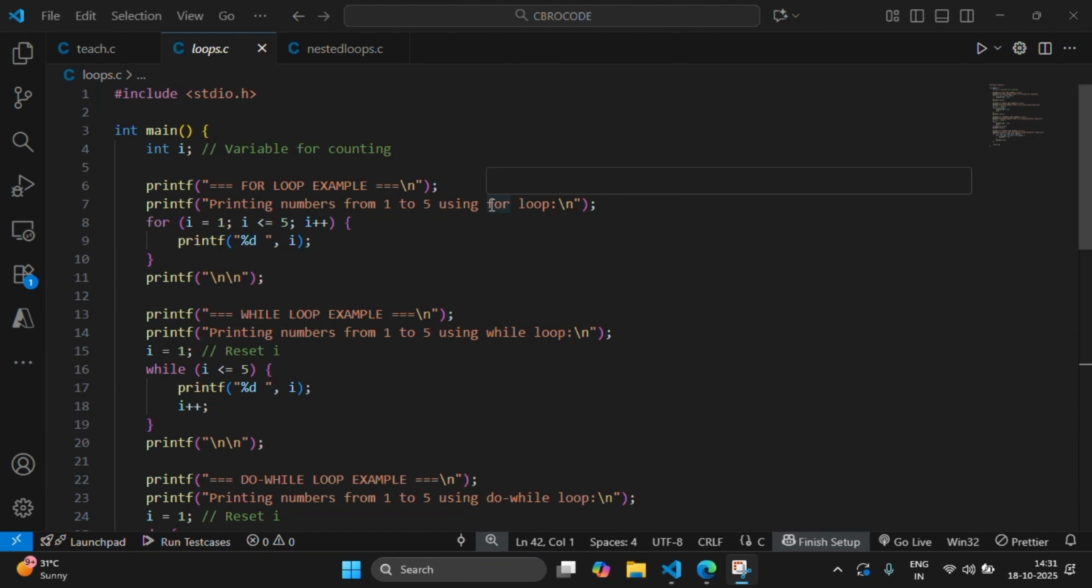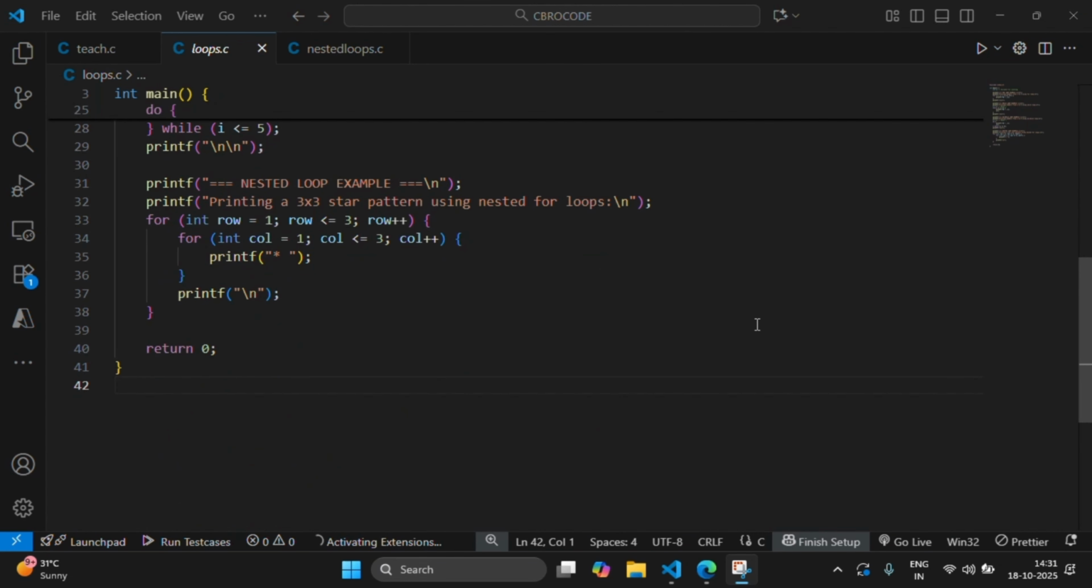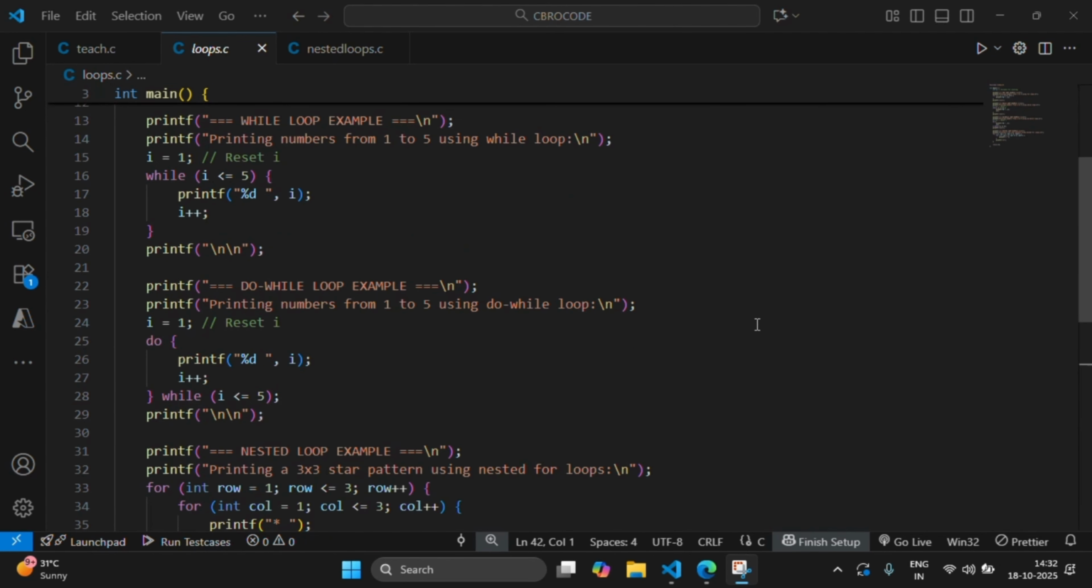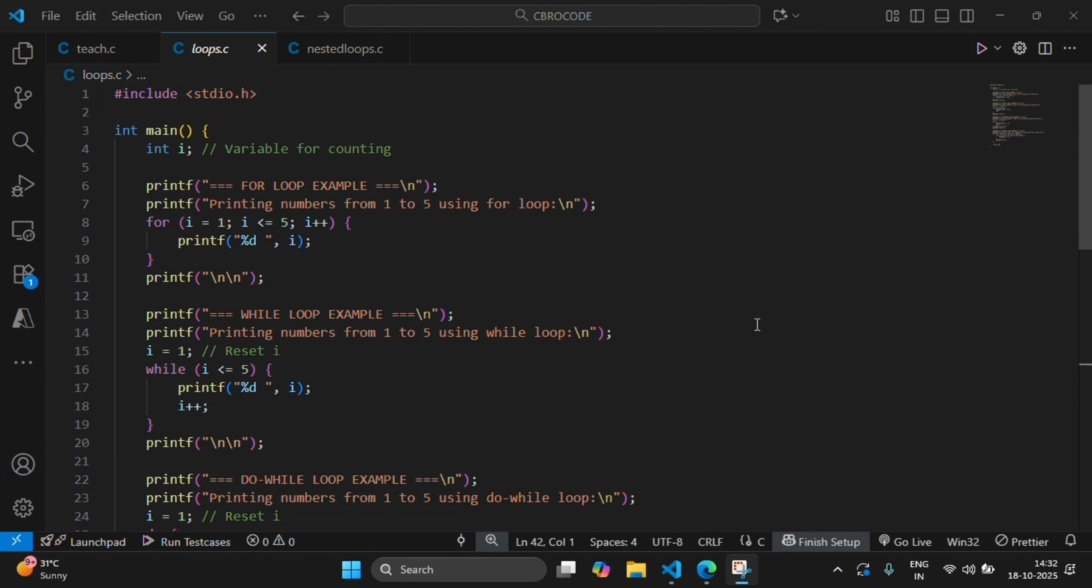The code I have written for you to understand loops is here. Let me explain this line by line, and I want you to practice this on your own. This will develop your solid understanding of loops. So this is the basic syntax, and then I declared a variable, int i, used for counting, and some print statements.